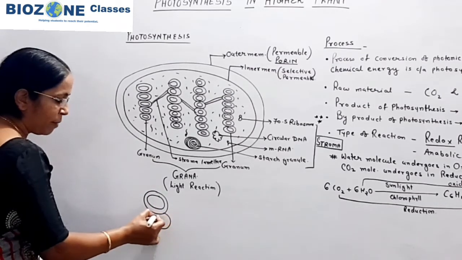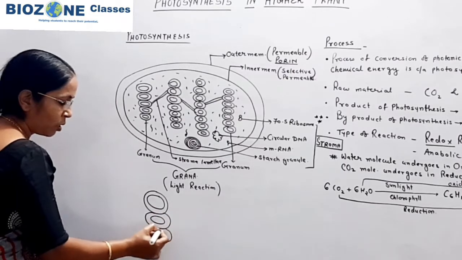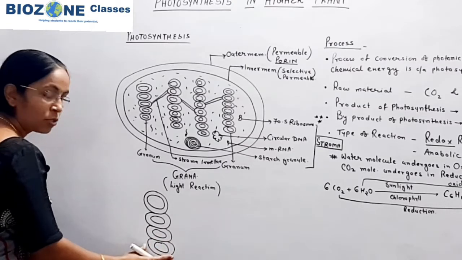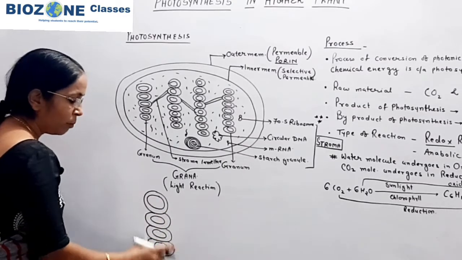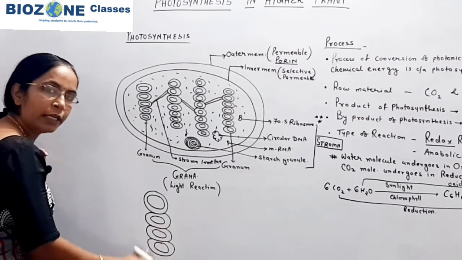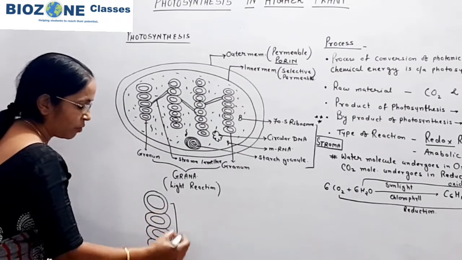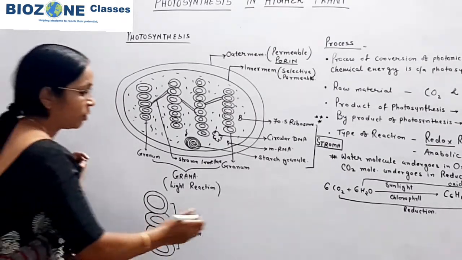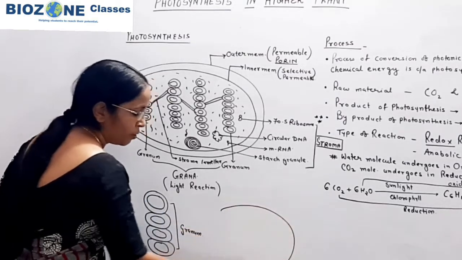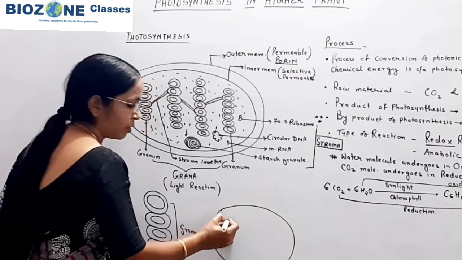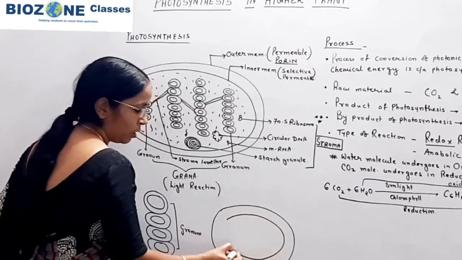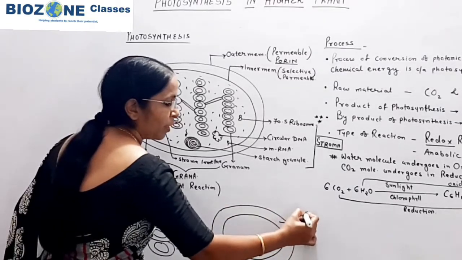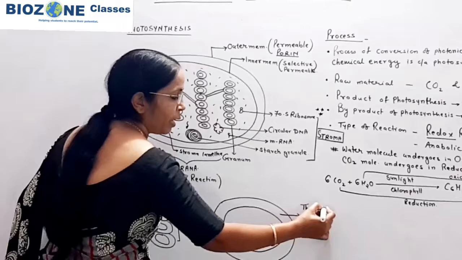Such number of lamellae are placed one over the other, and I show here only 4 lamellae. So 40 to 60 lamellae are arranged one over the other, and because of that one structure or pillar is formed. That pillar is called as granum. The individual granum lamellae, you remember, is one bag shaped structure. It is nearly oval in shape. The membrane of the granum lamellae is called as thylakoid membrane.